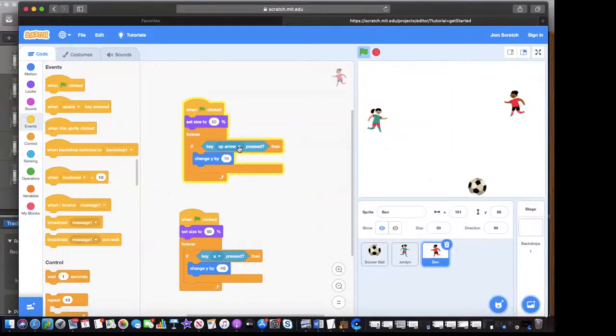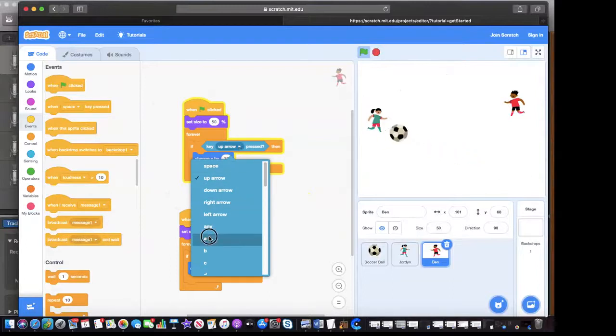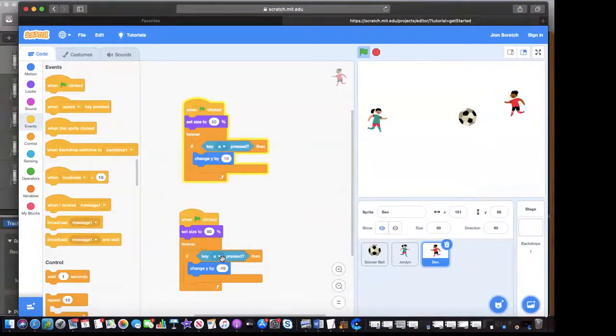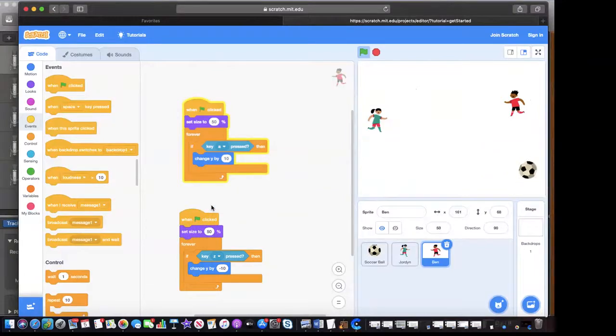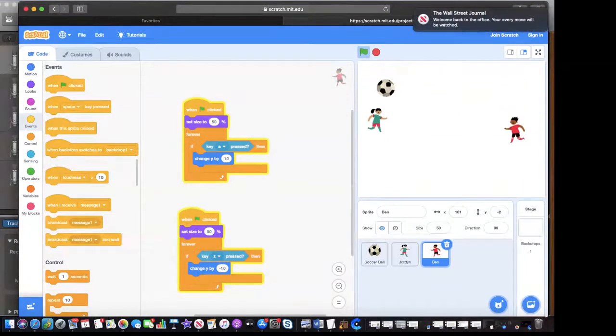So let me say key A is pressed for up, and for down, I'm going to say key Z, just because it's right below A. You can use any two-key combination that you like, whichever is easier for you, but this way, you'll be able to play a two-player game. So let me click pause or stop. I'm going to click the green flag, and now both of them move independently of each other.